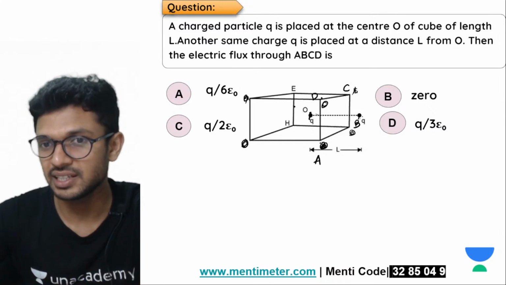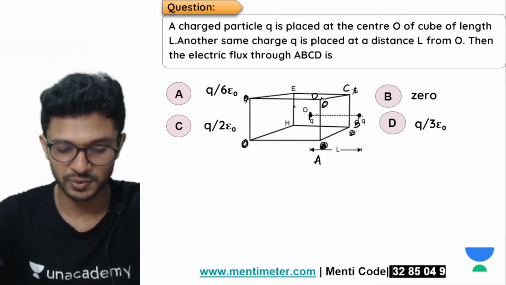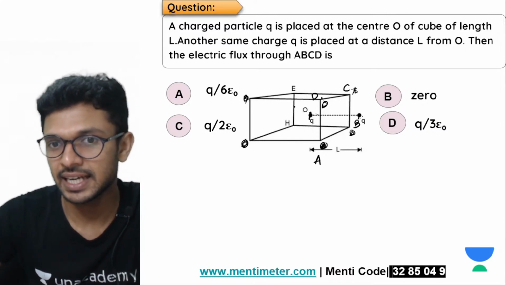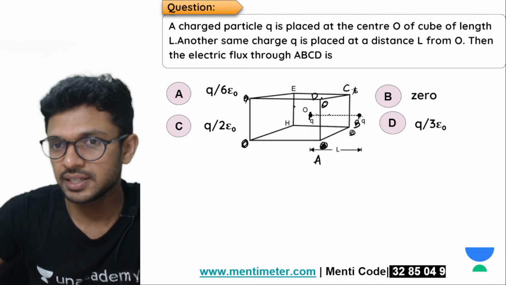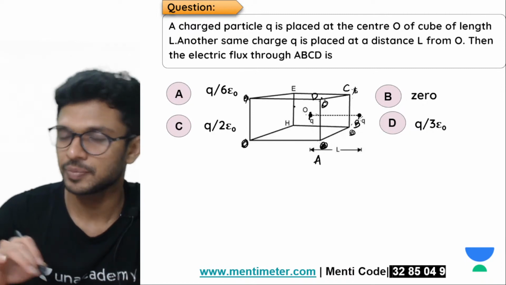Now, if you make these surface as A, B, C, D, now I hope you have understood it is going to be 0. Right? See, this is Q, right? This Q and this Q are kept equidistant from the surface A, B, C, D. Can you see that? Yes.